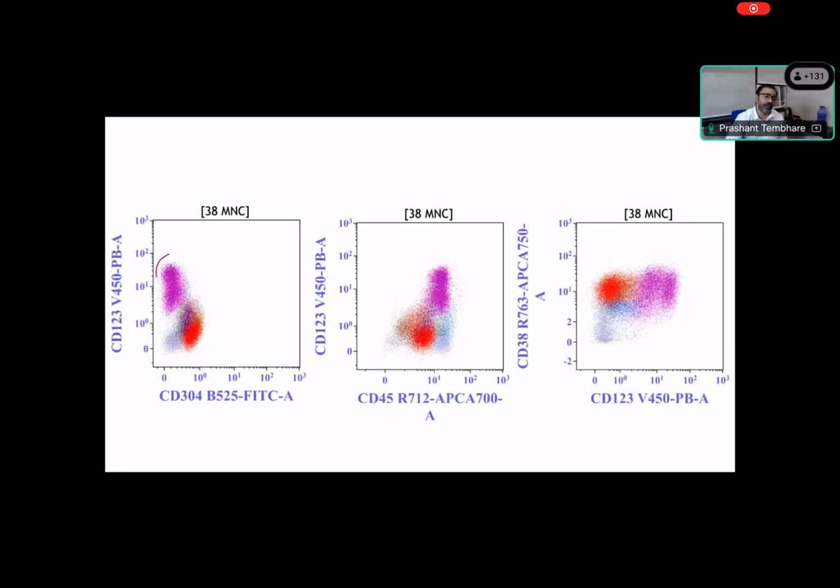Again, another case of CML. There are basophils which show normal levels, but other basophils show down levels of CD123. You can see the CD123. These are negative, unlike the PDC which is expressing it. Right. So you can see this is a clear cut aberrancy, down levels of CD123.